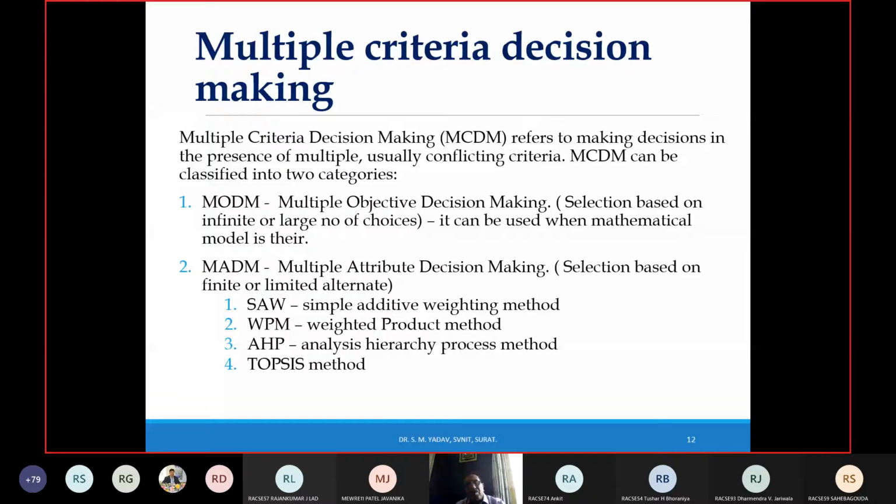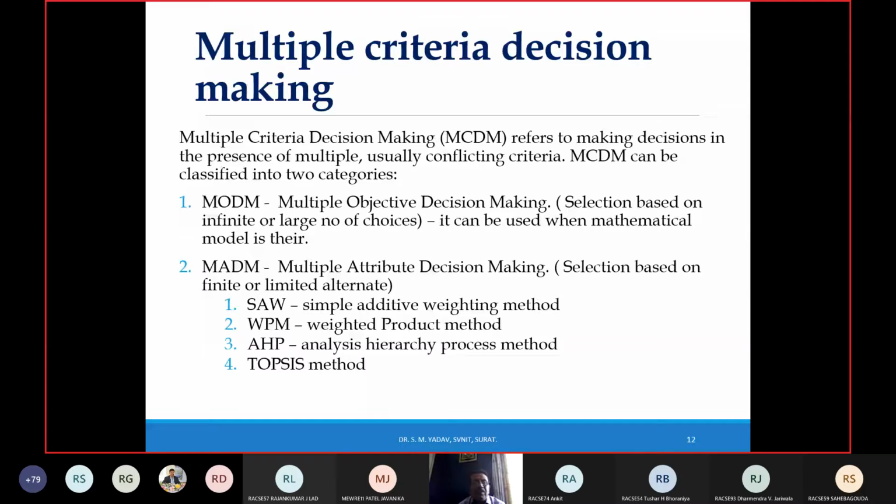So we will not go into the details of it. We will talk about multi-criteria decision making. MCDM techniques, the short form or abbreviation of it is multi-criteria decision making. MCDM refers to making decisions in the presence of multiple, usually conflicting criteria. MCDM can be classified into two categories, MODM and MADM.